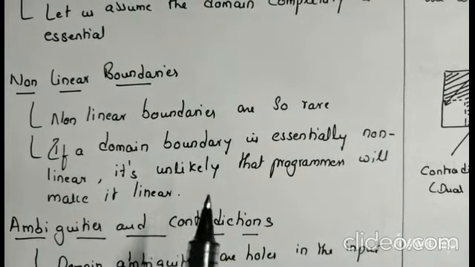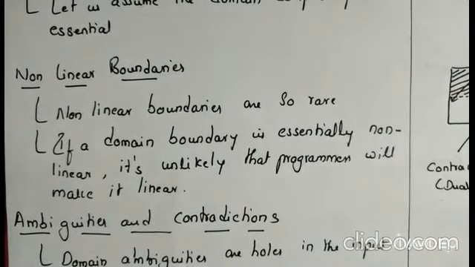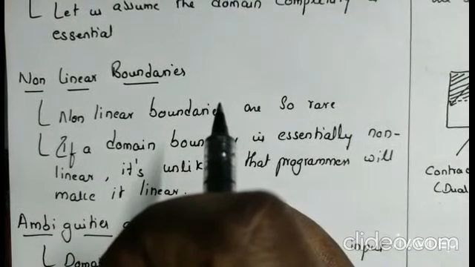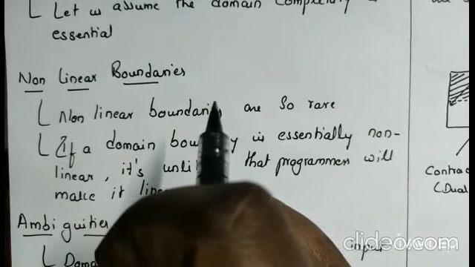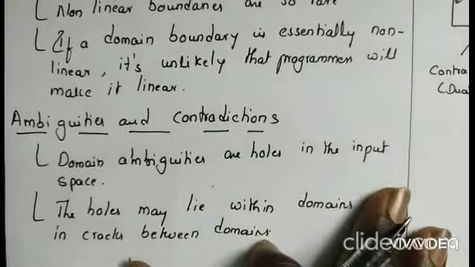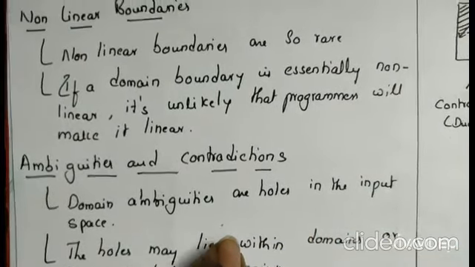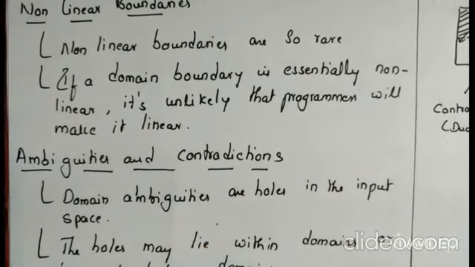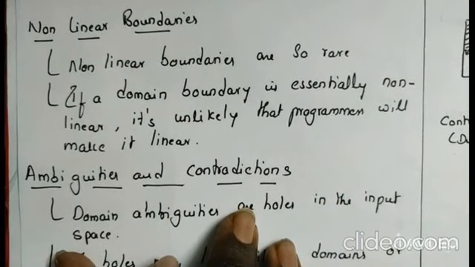Why? Because a domain which consists of linear boundaries is what we call a nice domain, which we saw in our previous lecture. This is how we can decide that domains are ugly, with the property of non-linear boundaries. If any domain consists of non-linear boundaries, then we will call it an ugly domain. Another property is ambiguities and contradictions. In ugly domains there are many ambiguities and contradictions. Let us see what ambiguities and contradictions are present in ugly domains.